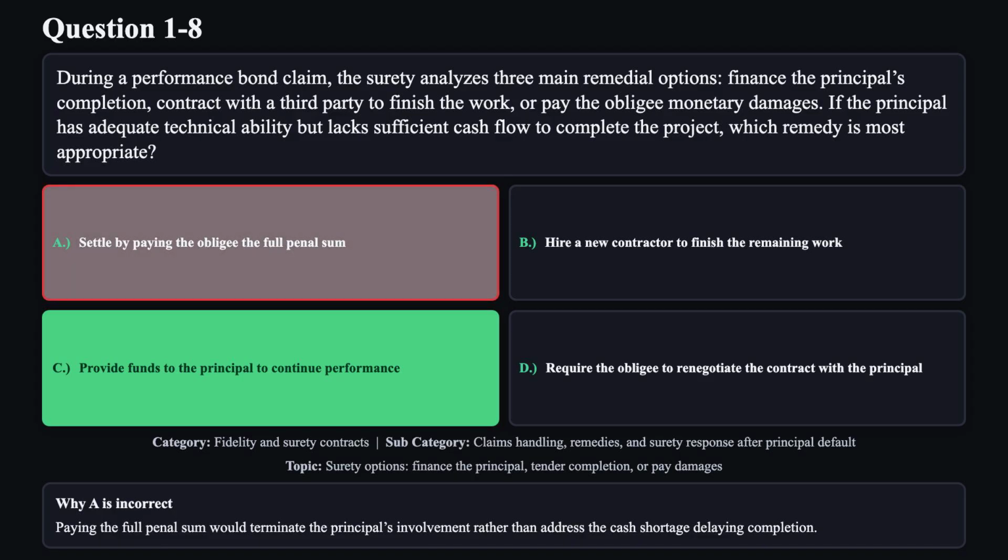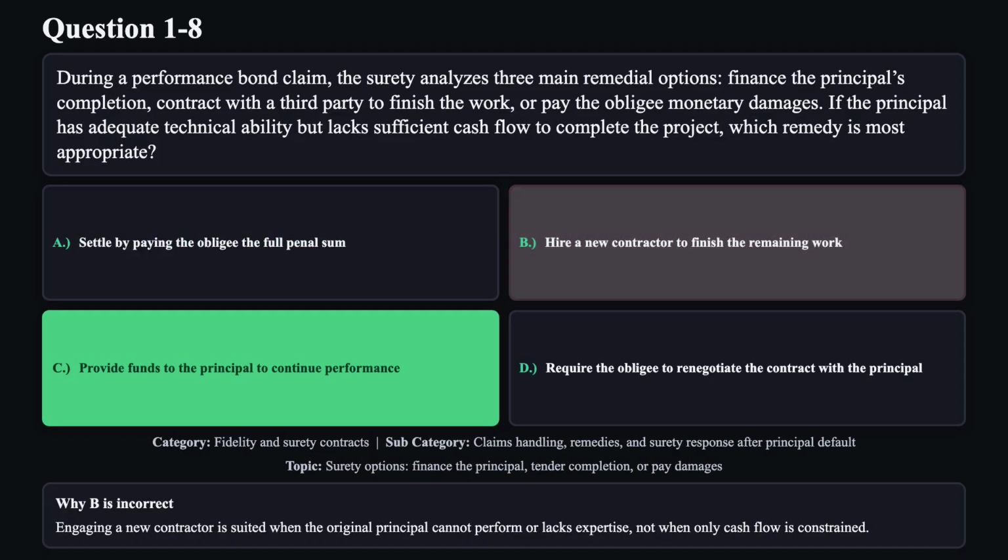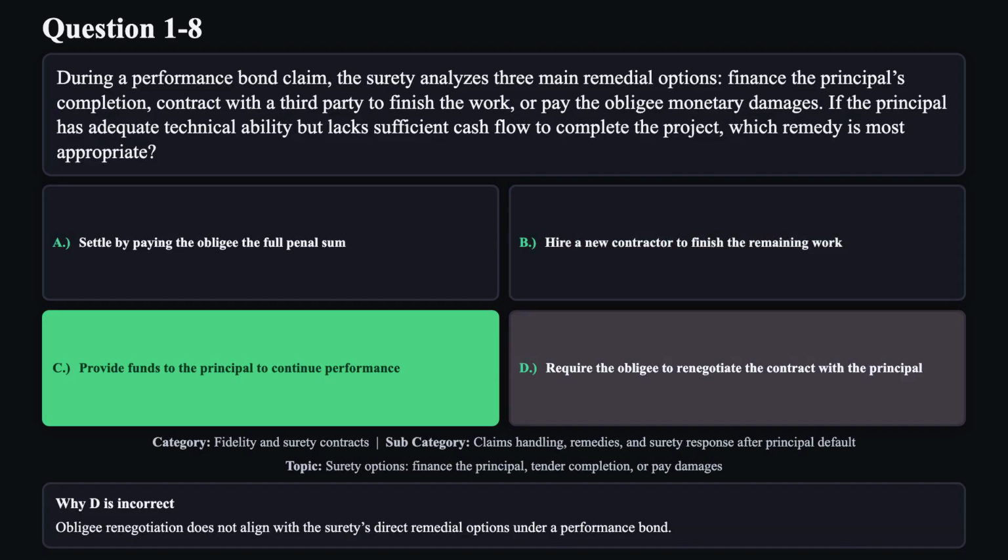Reason A is not correct. Paying the full penal sum would terminate the principal's involvement rather than address the cash shortage delaying completion. Reason B is not correct. Engaging a new contractor is suited when the original principal cannot perform or lacks expertise, not when only cash flow is constrained. Reason D is not correct. Obligee renegotiation does not align with the surety's direct remedial options under a performance bond.